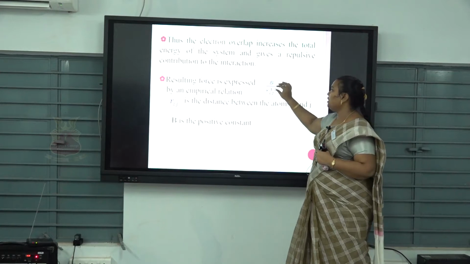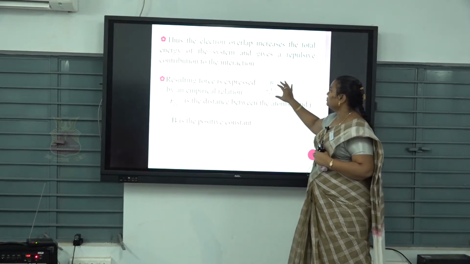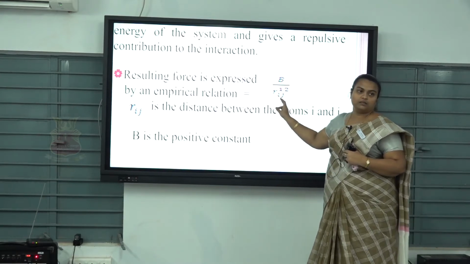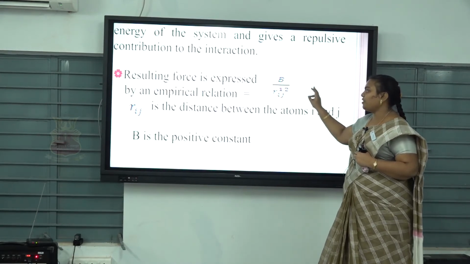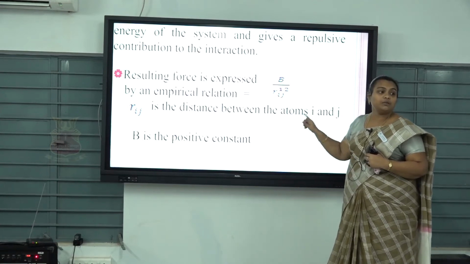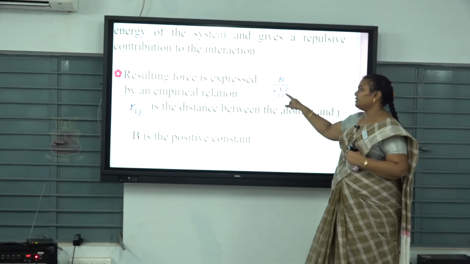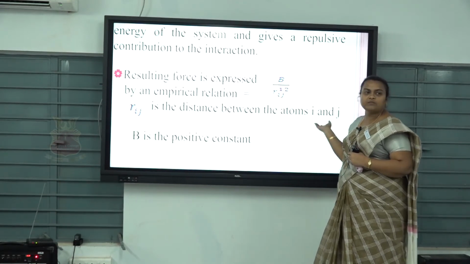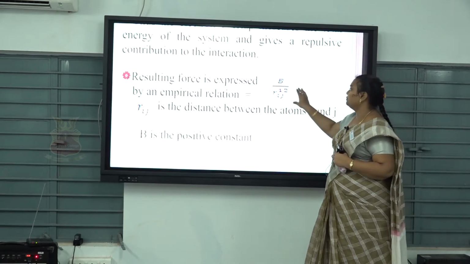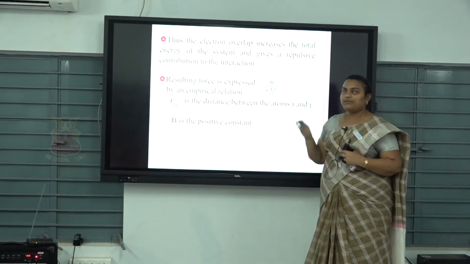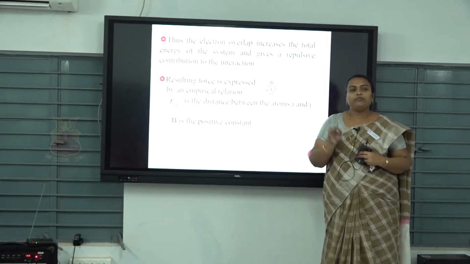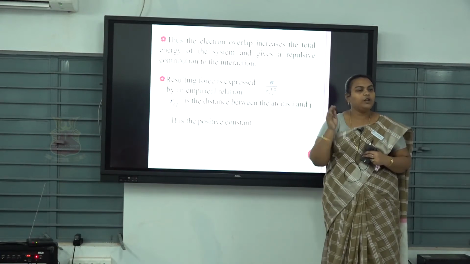So what is the relation? It is B by Rij to the power 12. This is the resulting force of repulsive interaction. Rij is the distance between the atoms I and J, and B is a positive constant. So first of all, we have to find the repulsive energy, and then the total binding energy.